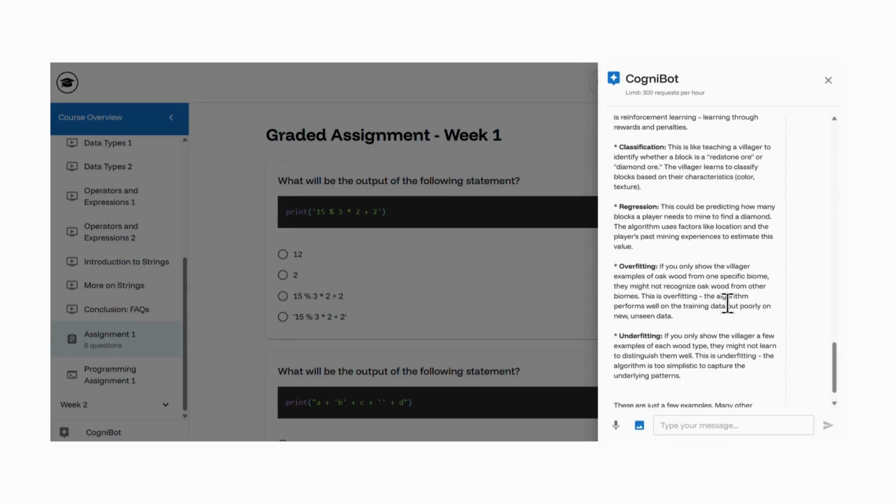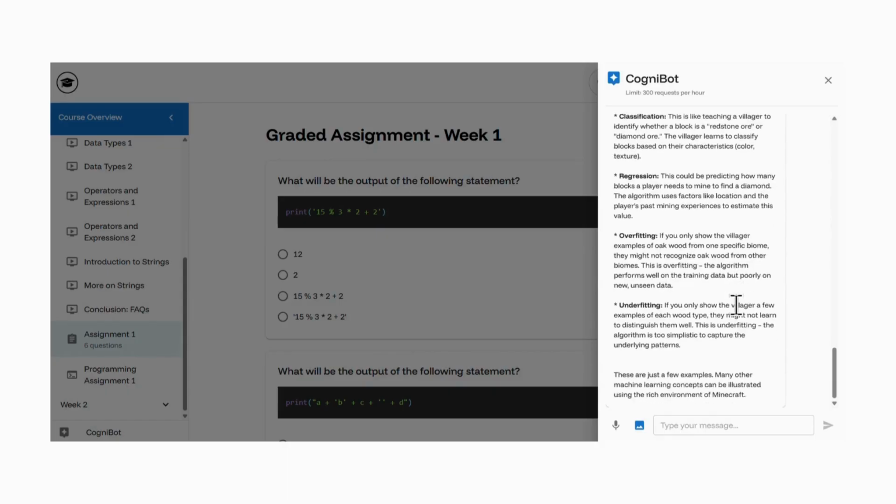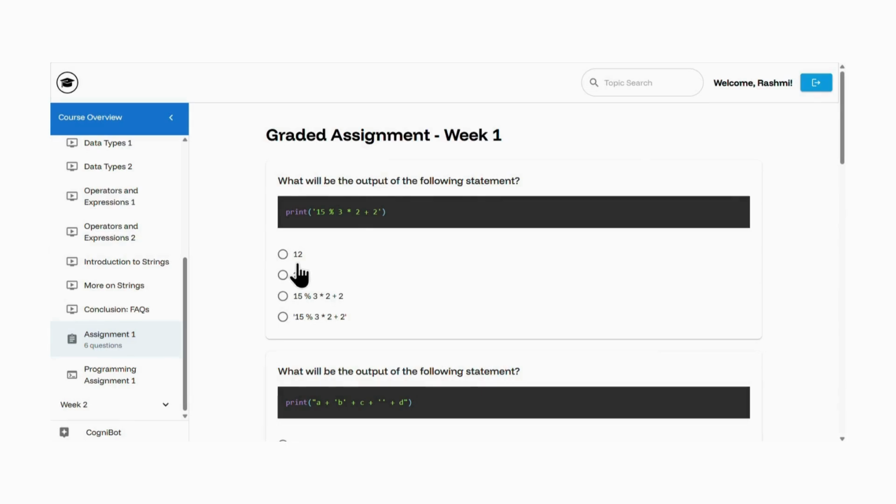So if you only show the villager examples of oak wood from one specific biome, they might not recognize oak wood from other biomes. This is overfitting. So this is really great for understanding these different concepts. Now, if I want, I can get the recommendations and feedback based on my score in any particular assignment.